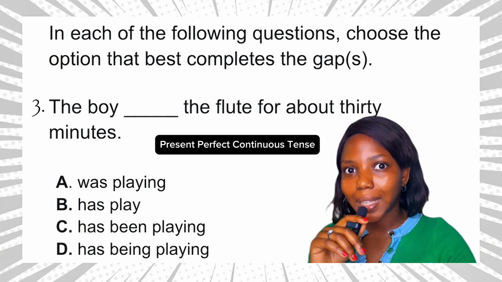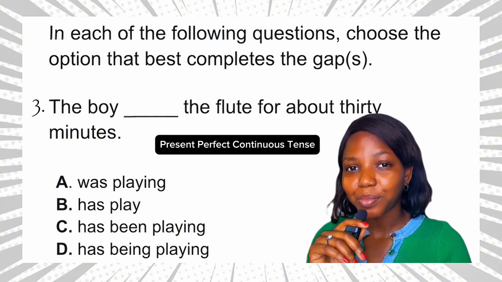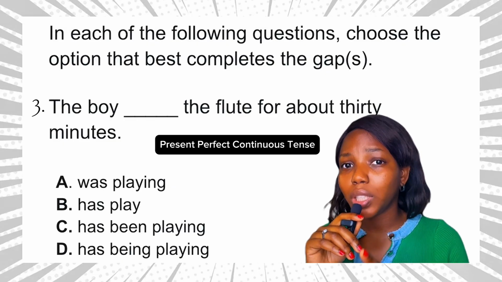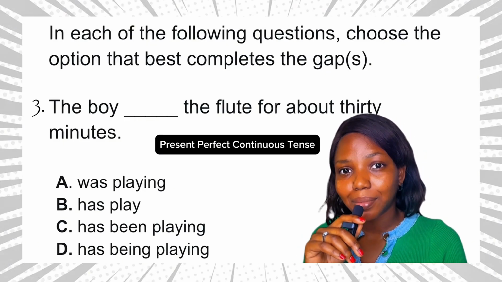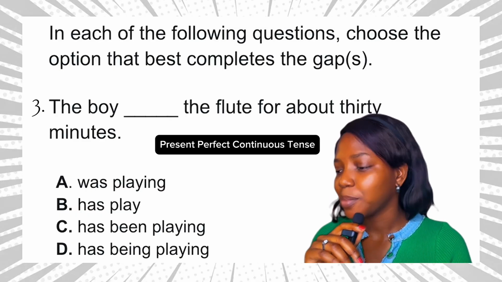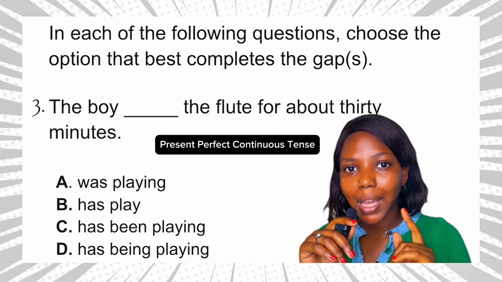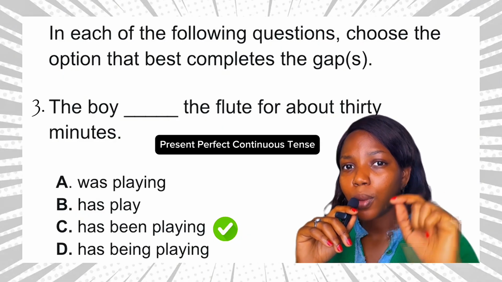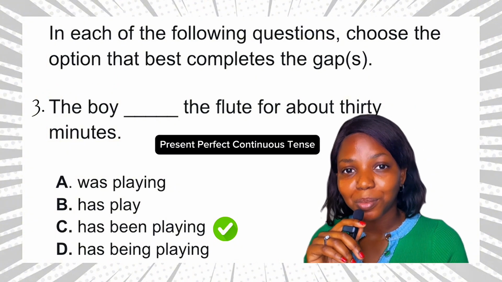Okay, was playing ends in the past. Option B, has play. Has play is a wrong formation. Has, have, and had can only be used with playing or played. Okay, please note this. Option C, has been playing. This is correct. Has is a singular verb and it agrees with the singular noun the boy. Been is correct, playing is also correct.